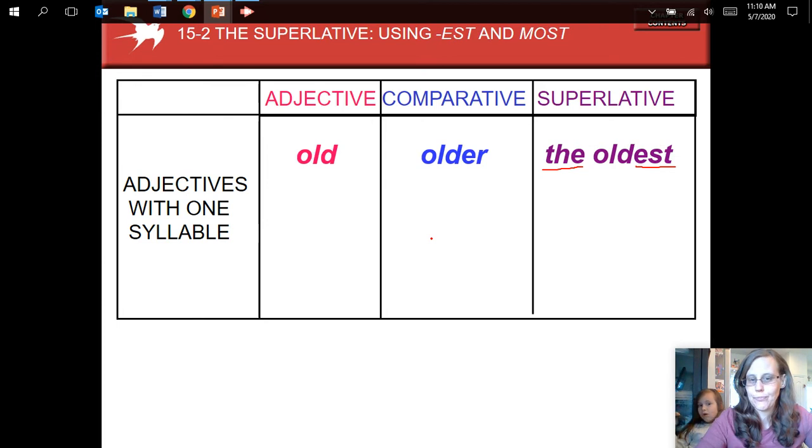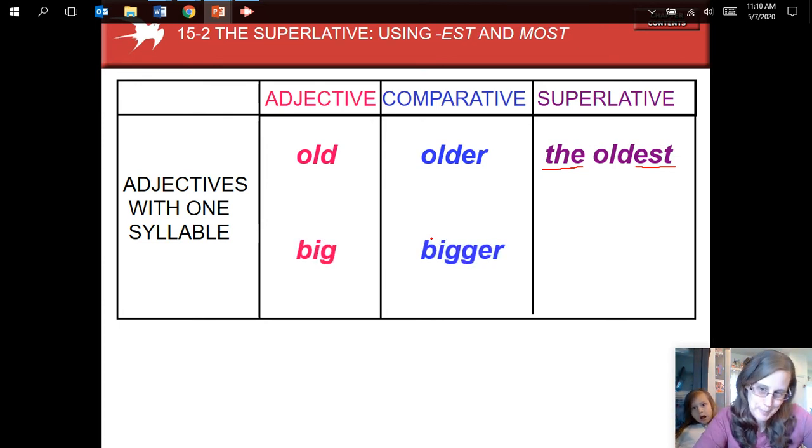Now, for some small adjectives like big, do you remember what happens with big? We have to add a second G. Why do we double it?